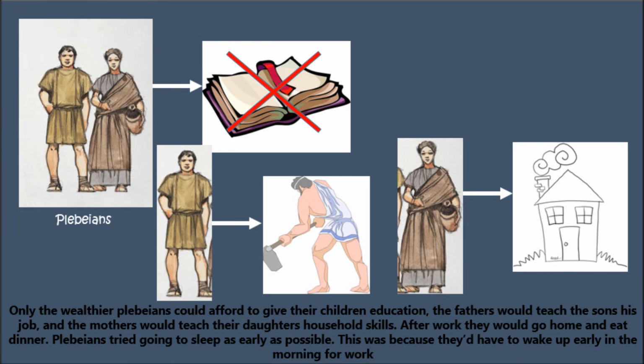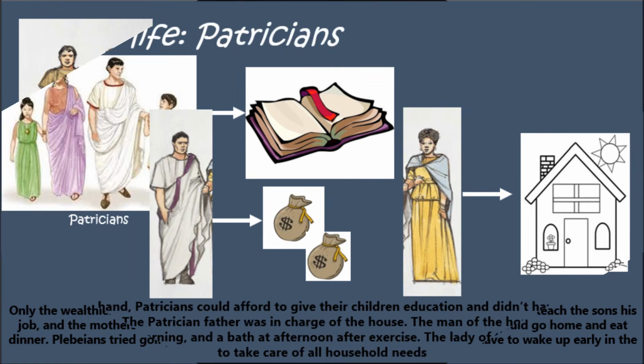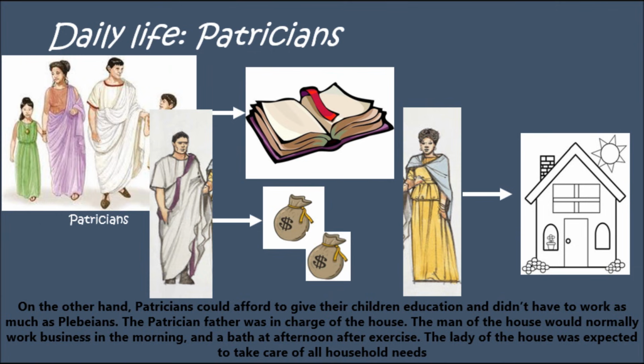After work, they would go home and eat dinner. Plebeians tried going to sleep as early as possible. This was because they'd have to wake up early in the morning for work. On the other hand, patricians could afford to give their children education and didn't have to work as much as plebeians.